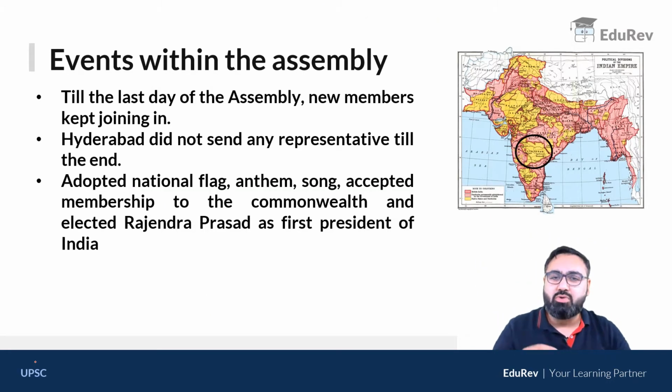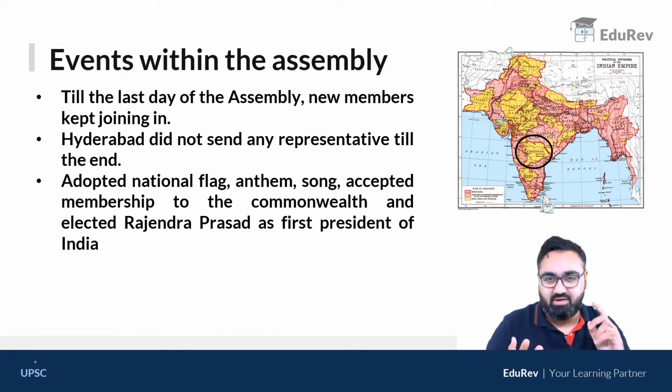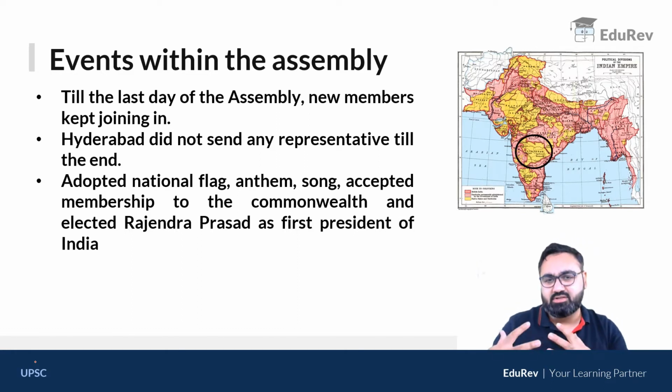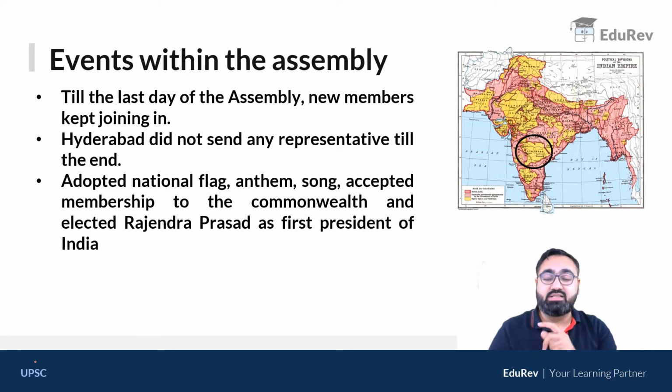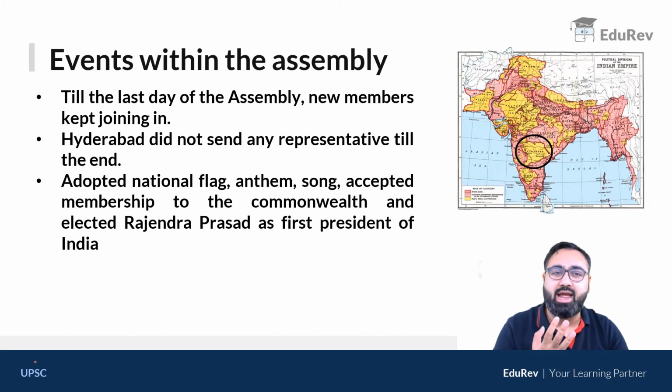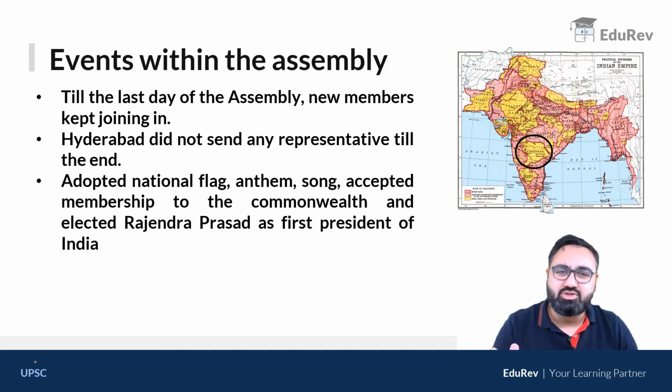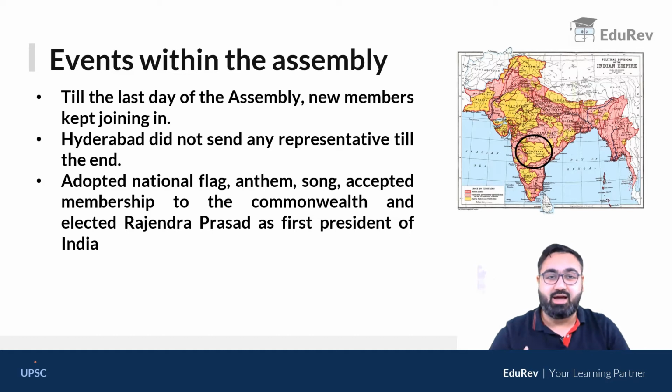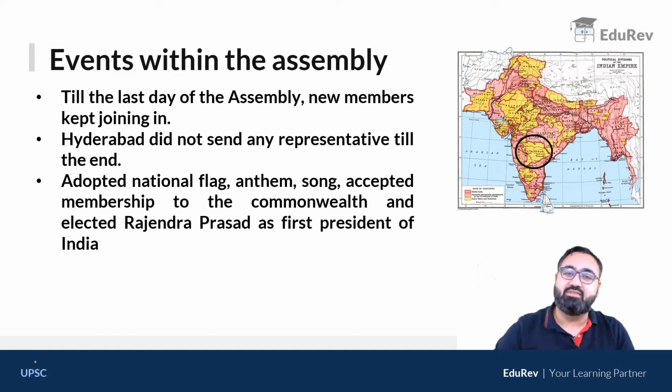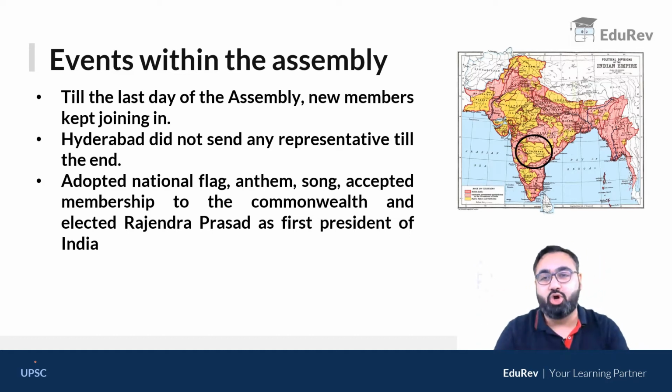Now the Constituent Assembly did a lot of things. उन्होंने केवल कॉन्स्टिट्यूशन नहीं बनाया था, they also adopted the national flag of India, the national anthem, national song, and a lot of other things. As I said in the beginning, मैंने last lecture में discuss किया था that when the assembly started to function, Muslim League and princely states, ये दोनों ने assembly को boycott कर दिया था. They did not come to the assembly for their own reasons. Obviously, Muslim League wanted Pakistan, जो उनको मिला नहीं था. Princely states were not happy because they thought Congress was dominating.